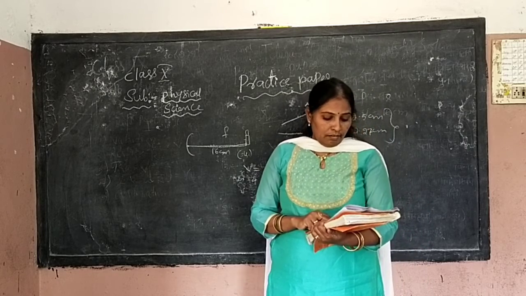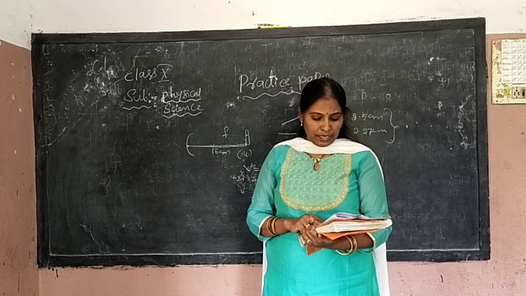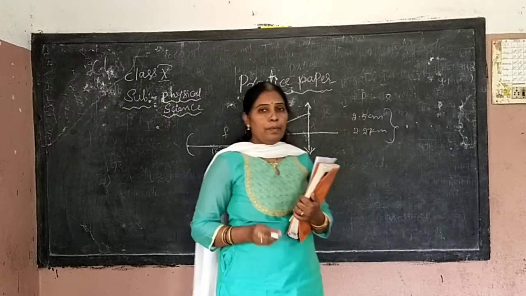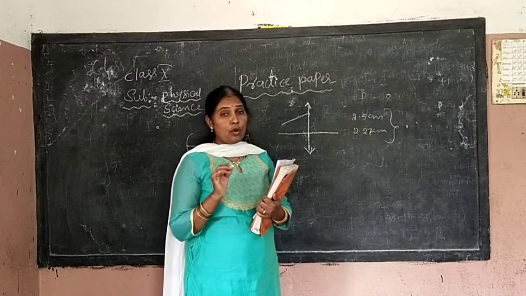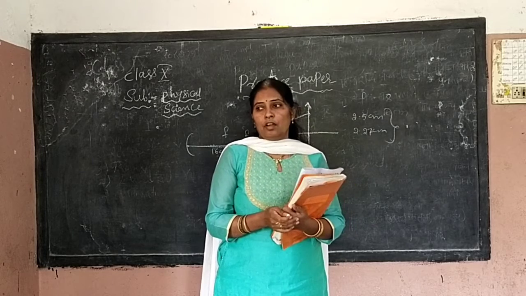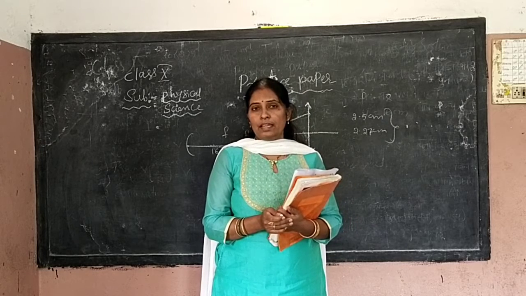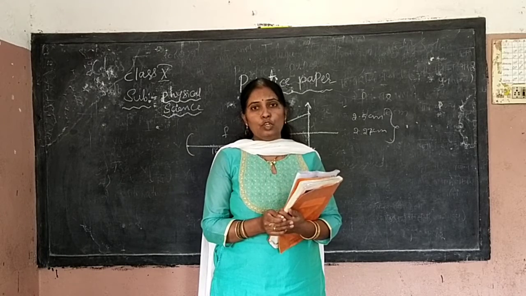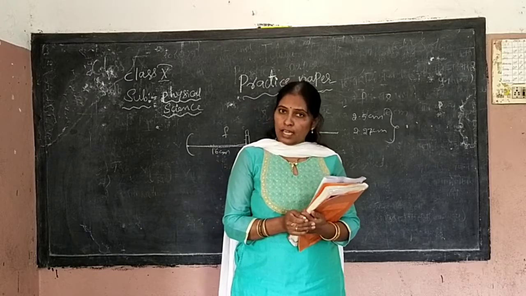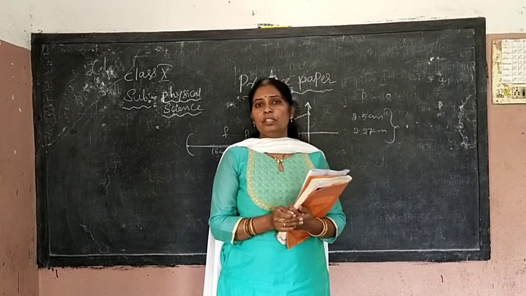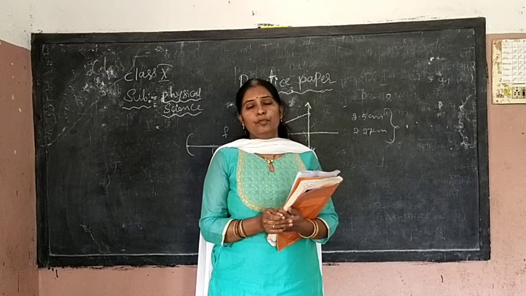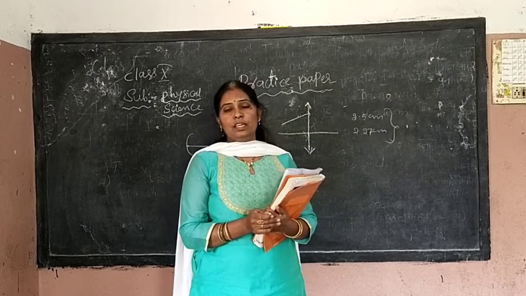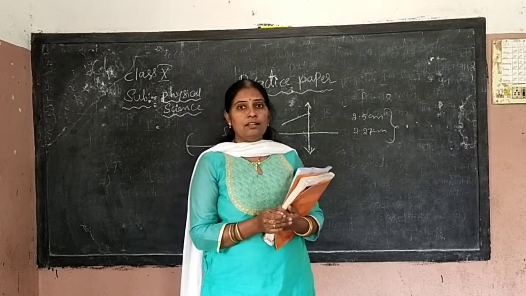10th one. Write the balanced chemical equation for barium chloride solution and sodium sulfate solution. You know how to balance that. Which law do you have to follow when balancing a chemical equation? The law of conservation of mass. Mass is neither created nor destroyed, but it changes from one form to another. And one more thing, before balancing, the chemical equation is said to be an unbalanced chemical equation, or a skeleton equation.